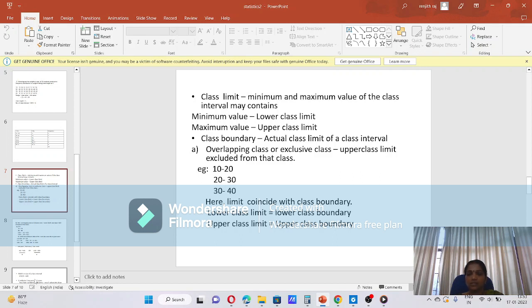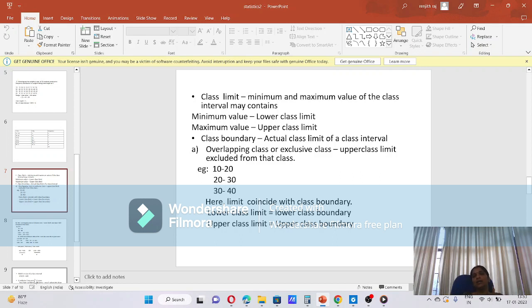For this, I am going to discuss different classes. There are two types of classes: inclusive class and exclusive class. First I am going to discuss overlapping class or exclusive class, then you will understand this portion clearly. What is this?